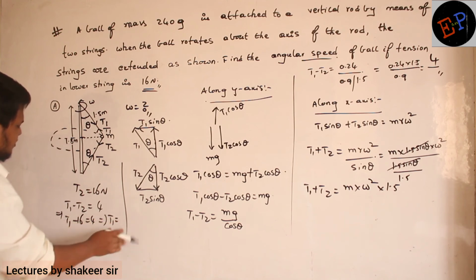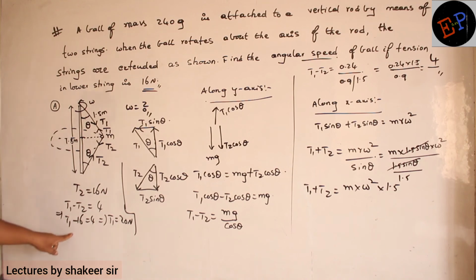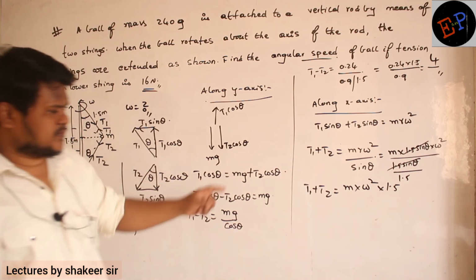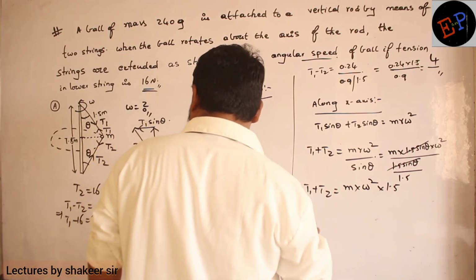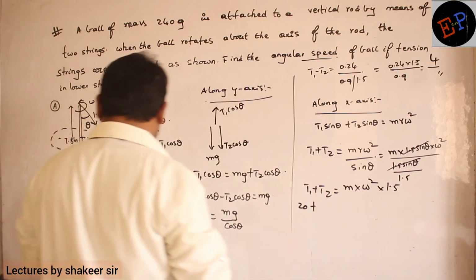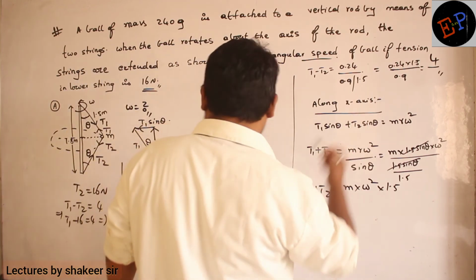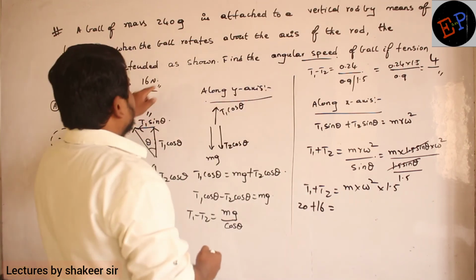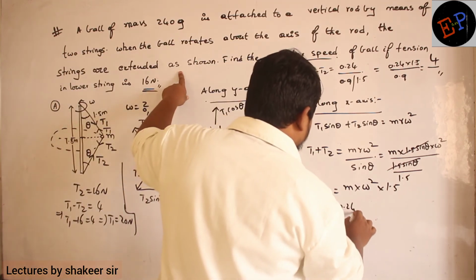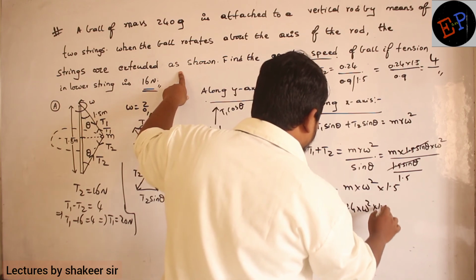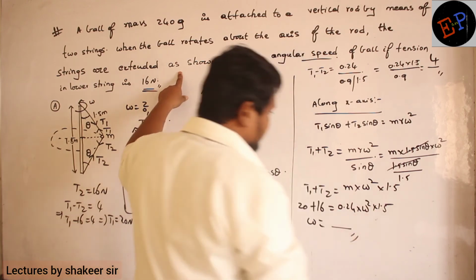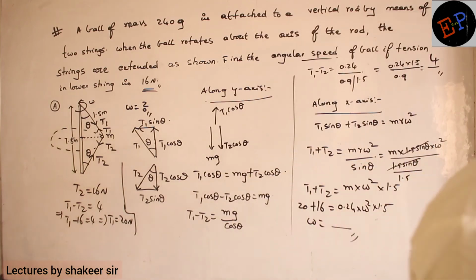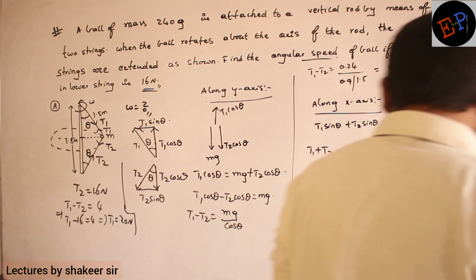So therefore T1 is equal to 20 Newton. So T1, T2 both values I calculated. So substitute here. T1 value is 20. T2 value is 16. So this is equal to the mass of the body 0.24 multiplied by omega square multiplied by 1.25. So calculate the omega value. That is my required answer. The omega value which you should get is 10 radians per second.